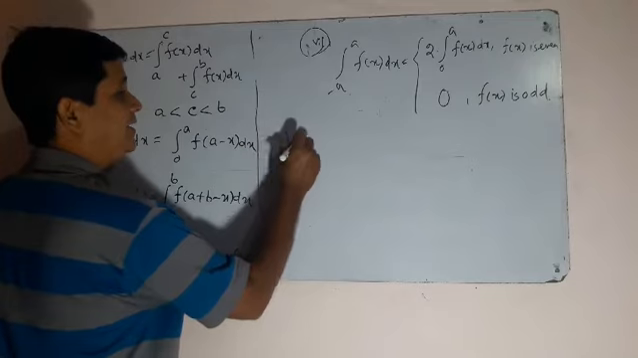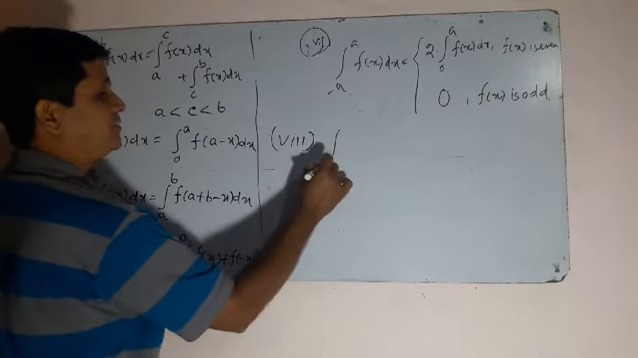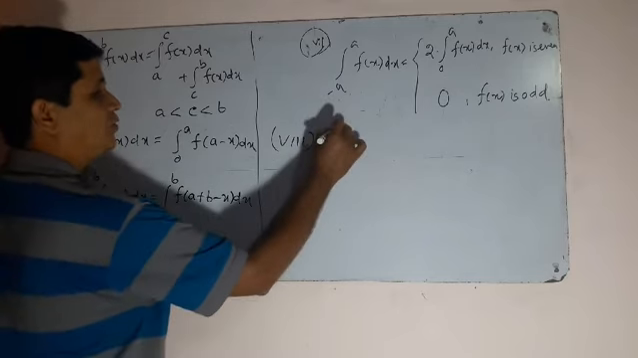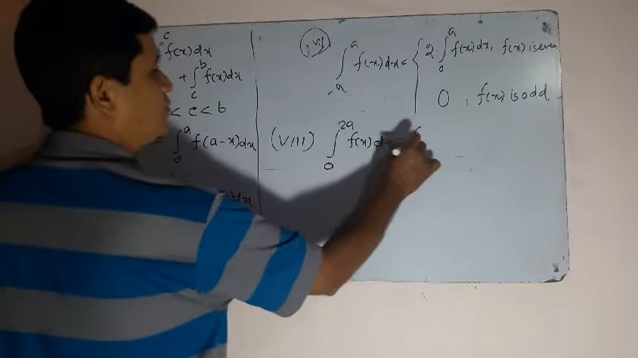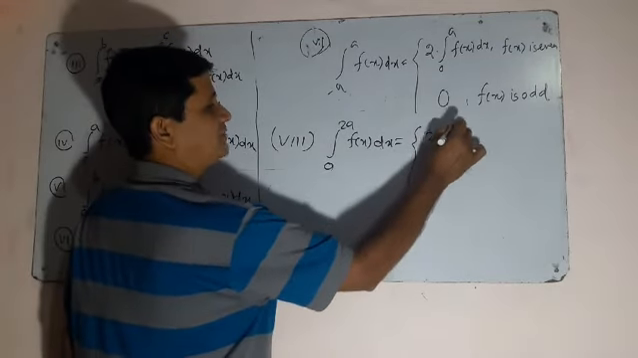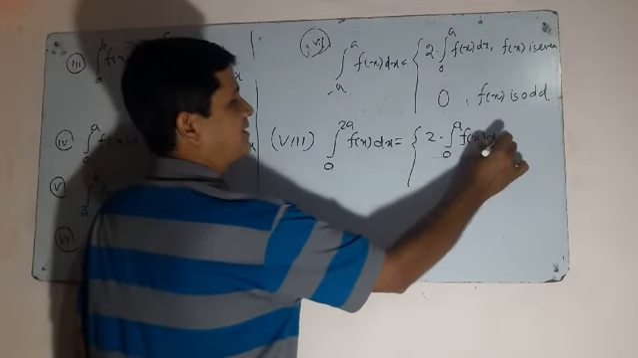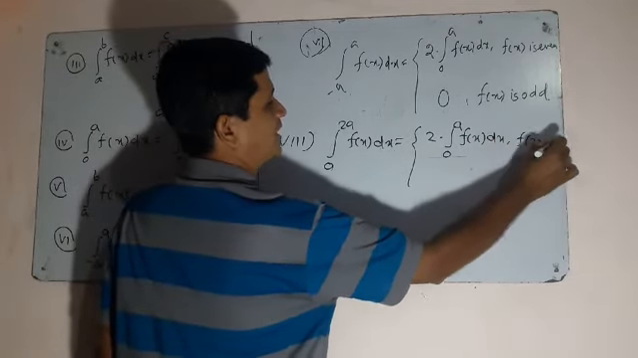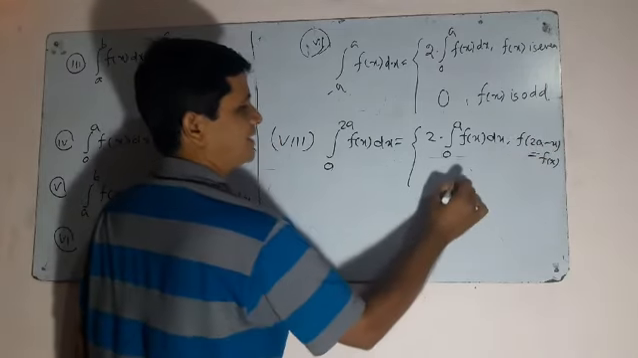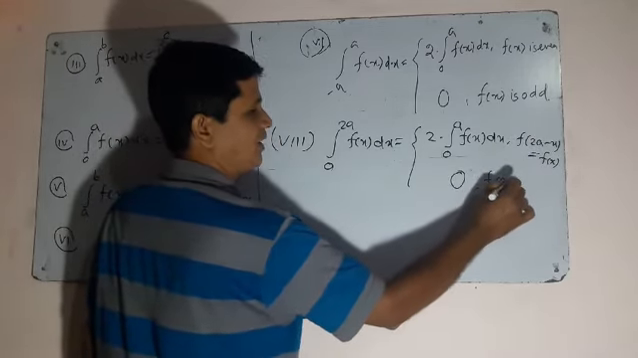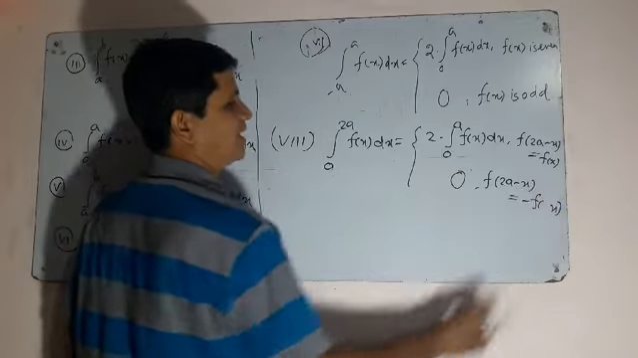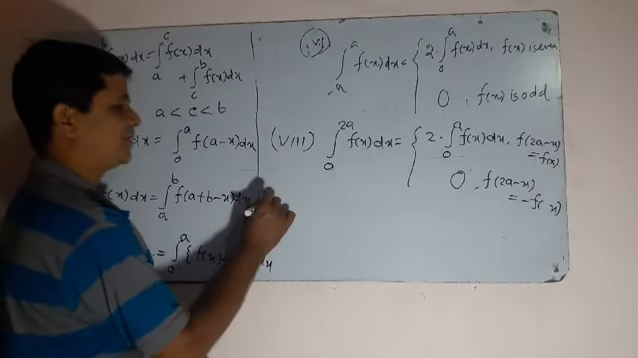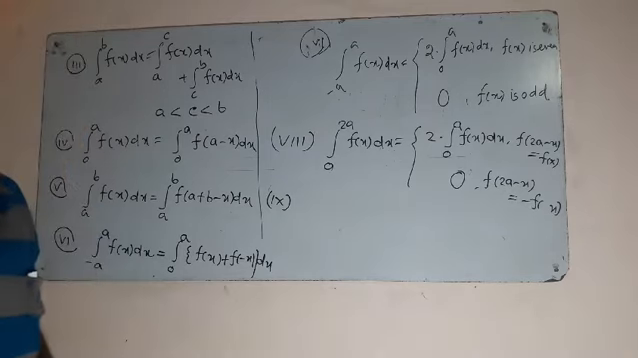Come to next bit, 8th property, integration from 0 to 2a, f of x dx, that is equal to twice of integration from 0 to a, f of x dx if f of 2a minus x is equal to f of x, and it is 0 if f of 2a minus x is equal to minus f of x. Right?